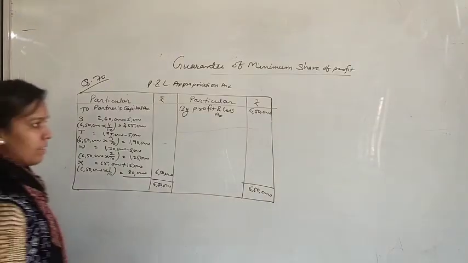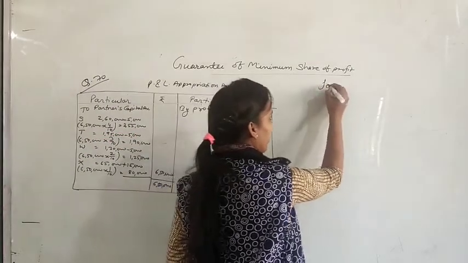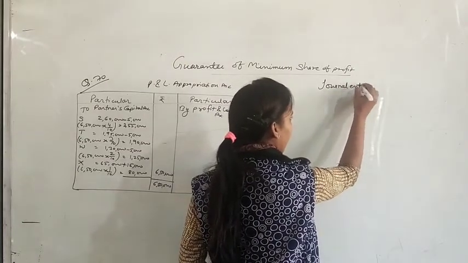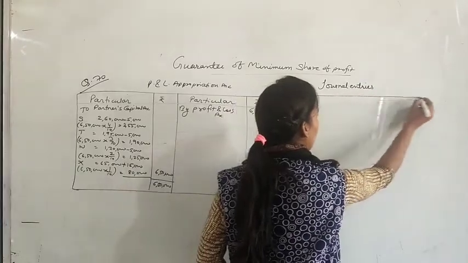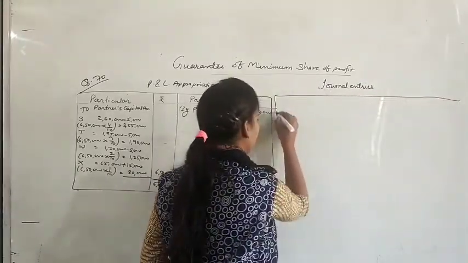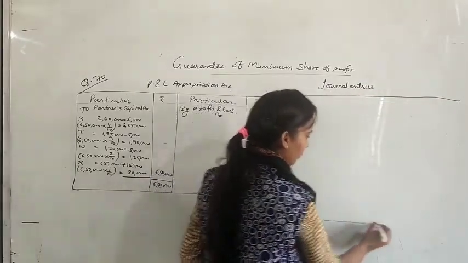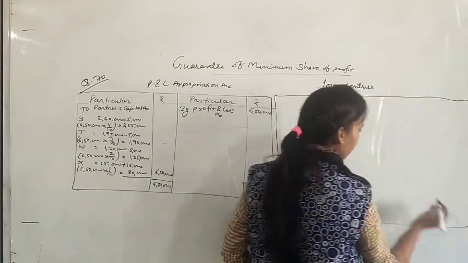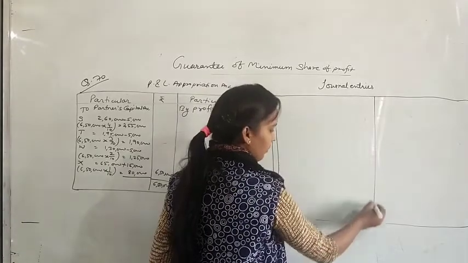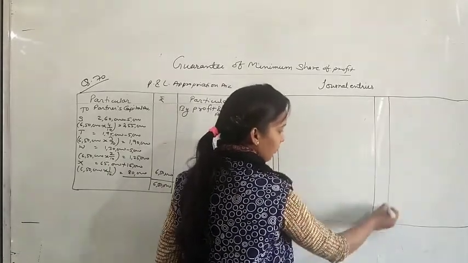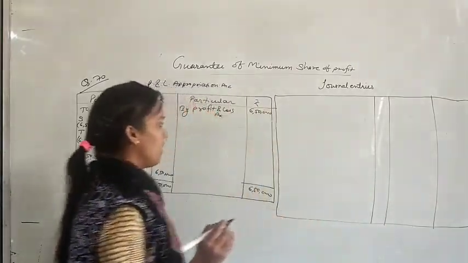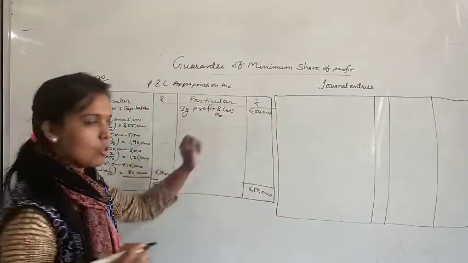Let's pass journal entries. Yes, so the first entry I will pass, that is distribution of profit.